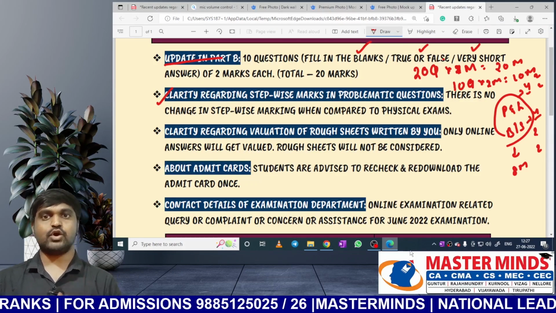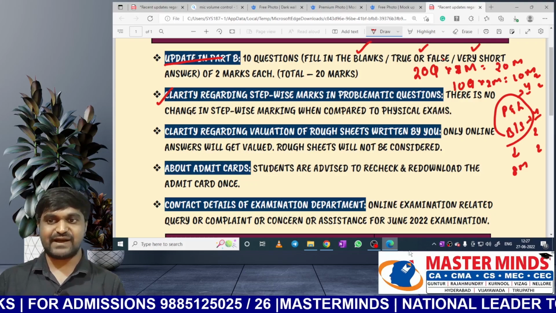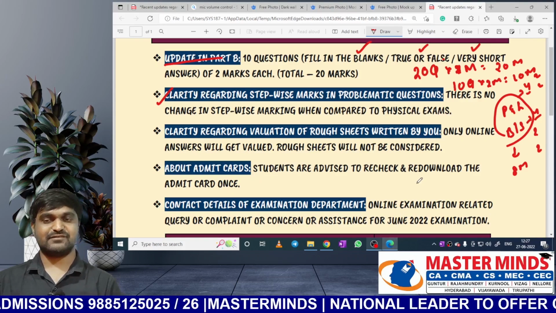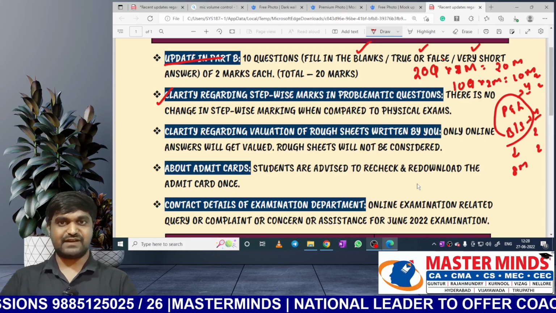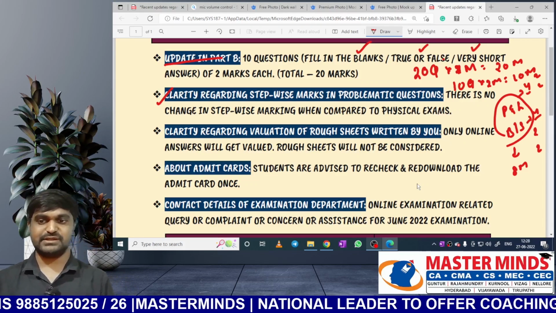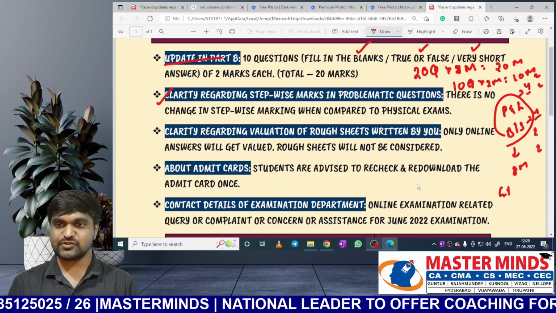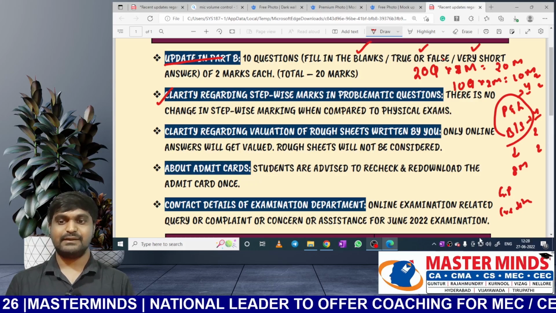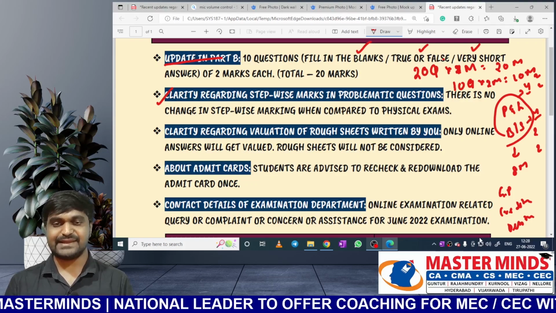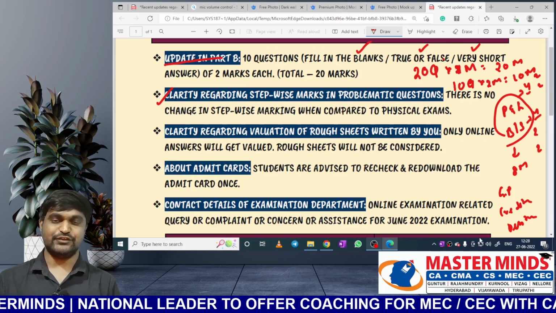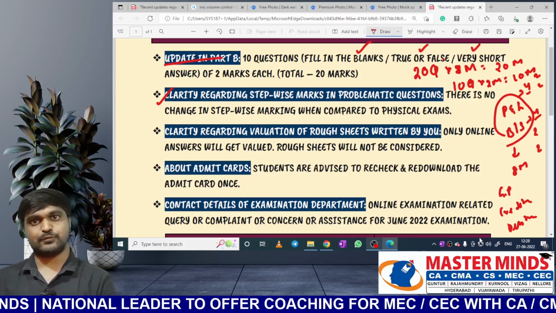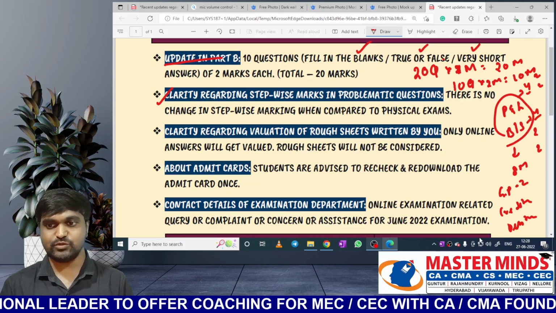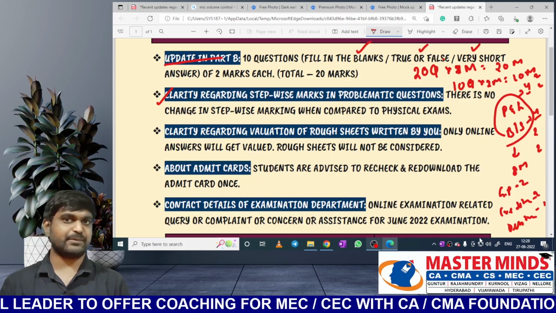Now in online exams, instead of asking that question for 8 marks, they smartly did an act. What is that act? Instead of asking for the entire P&L account and balance sheet, they are asking just the gross profit amount, creditors closing balance, debtors closing balance, cash balance, like that. If you did this question properly, then you can answer all these questions, and each question will carry 2 marks, 2 marks, 1 mark, 3 marks, depending upon the question.